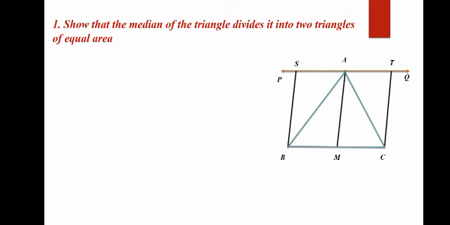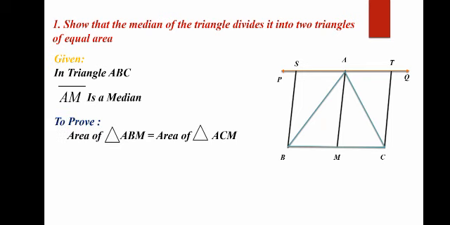Now AM is dividing the triangle ABC into two parts, that is ABM and ACM. We have to prove whether these two triangles ABM and ACM are equal in area or not. So for that, the given statement is: in triangle ABC, AM is the median. The proof is: area of triangle ABM equals area of triangle ACM.